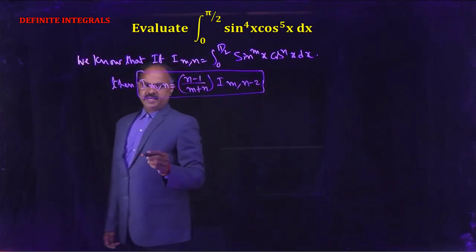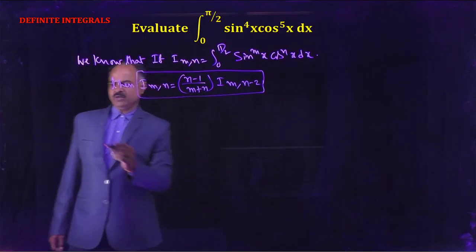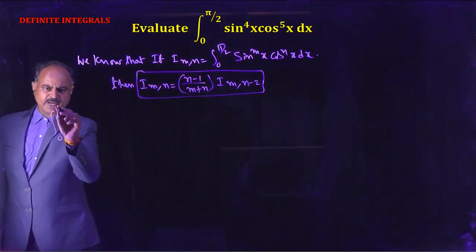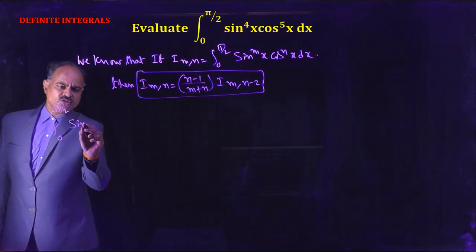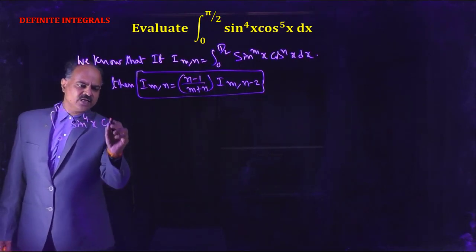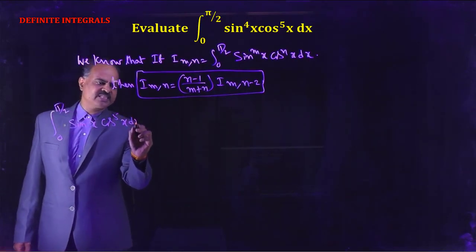Now here the integral from 0 to pi by 2 of sin to the power 4x into cos to the power 5x dx.